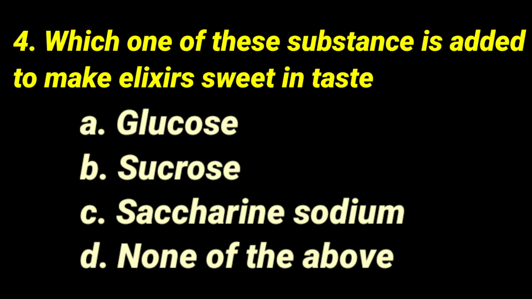Okay, so which one will be the correct answer? Whether it may be glucose or sucrose or saccharin sodium or none of the above, which one may be the correct answer? I repeat the question once again. Which one of these substances is added to make elixir sweet in taste? The correct answer is sucrose. Okay, sucrose is the correct answer.